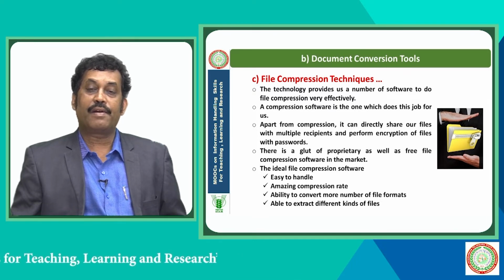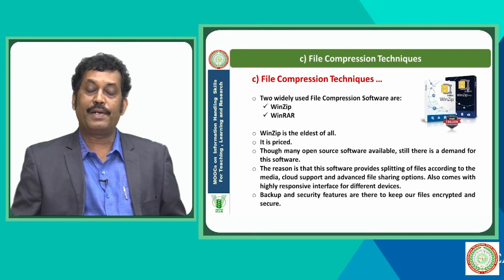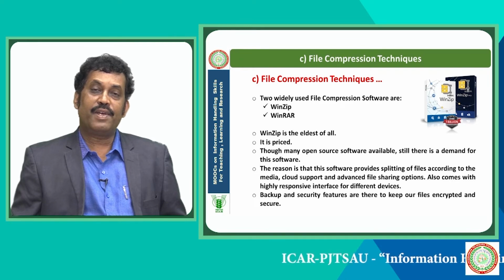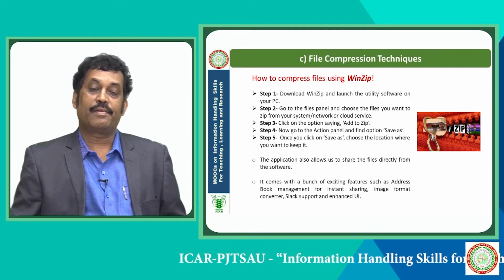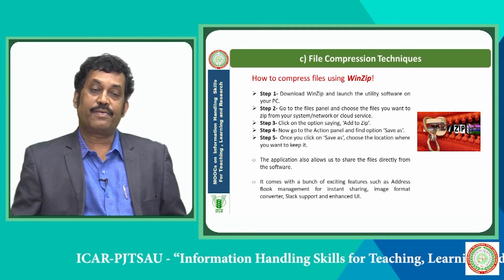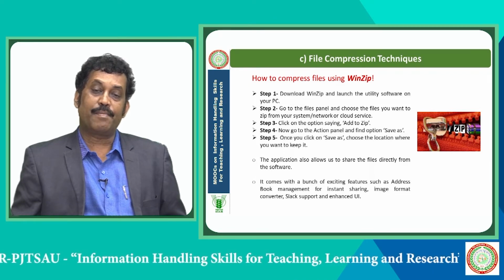The ideal file compression software should be easy to handle. It should have an amazing compression rate. It should have the ability to convert more file formats, and it should be able to extract different kinds of files. There are many file compression tools available. Two are very well known. One is WinZip, the next one is WinRAR. Apart from the proprietary file compression tools, there are open source tools also available to do file compression.